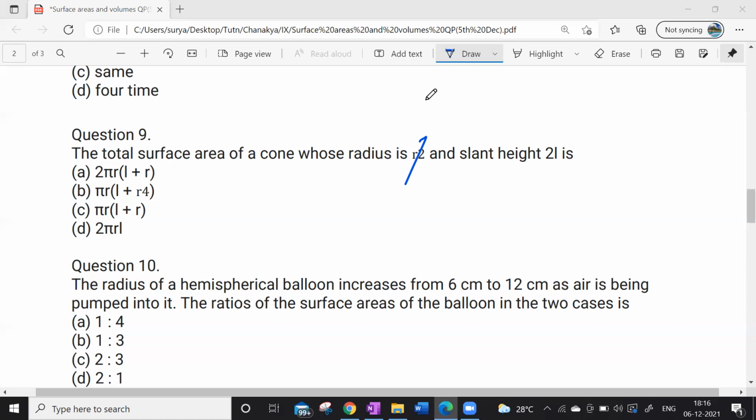It's pi into radius into length plus pi into radius square. You have to use the formula and you have to input the values in.